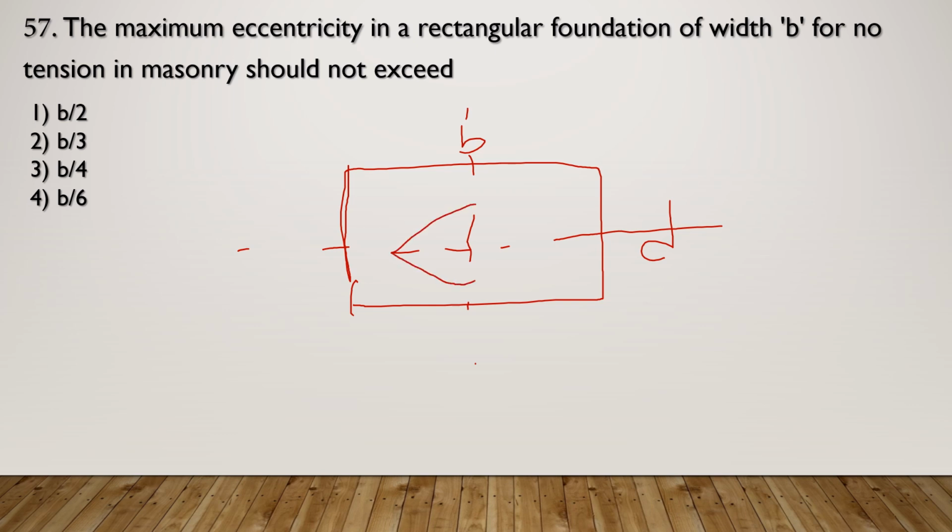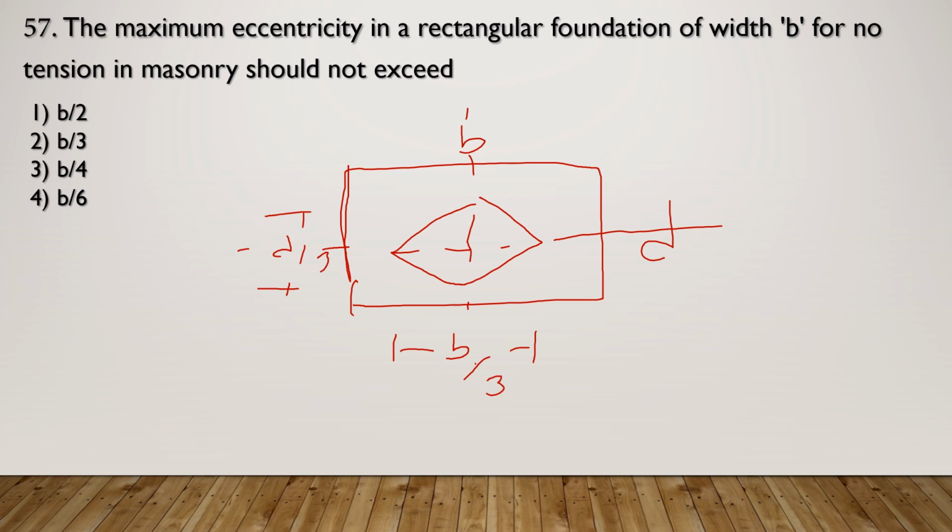The rhombus is like this. So its diagonal measured along the width measures B by 3. So B by 3 is the length of the diagonal along the width, whereas the length of the diagonal along the depth is D by 3.